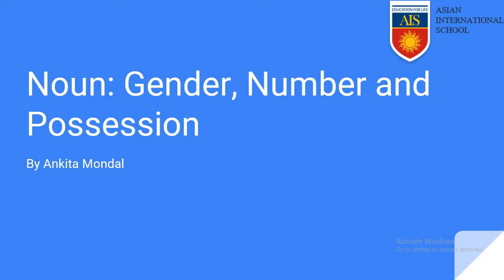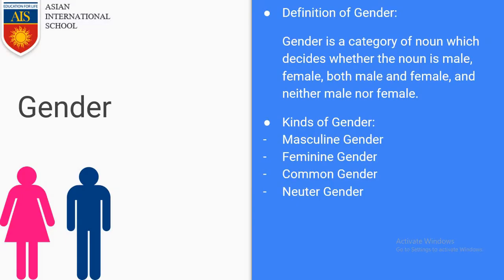Today in this video we shall be learning noun, gender, number and possession. So let us start with gender first. Gender is a category of noun which decides whether the noun is male, female, both male and female, or neither male nor female. These four things are categorized by the thing called gender.